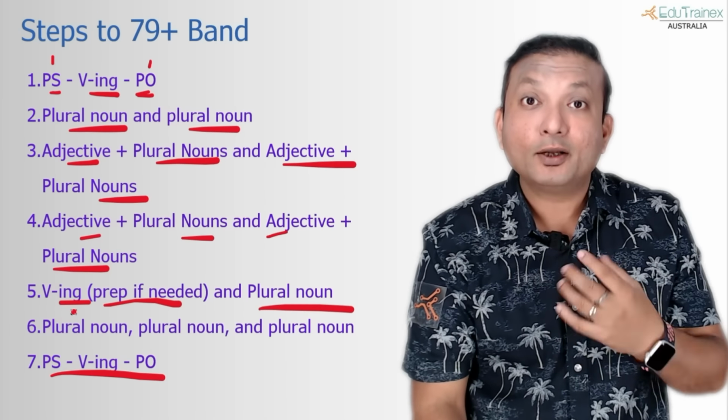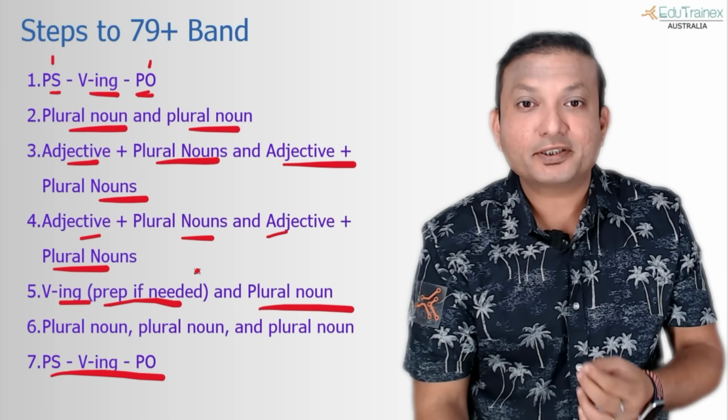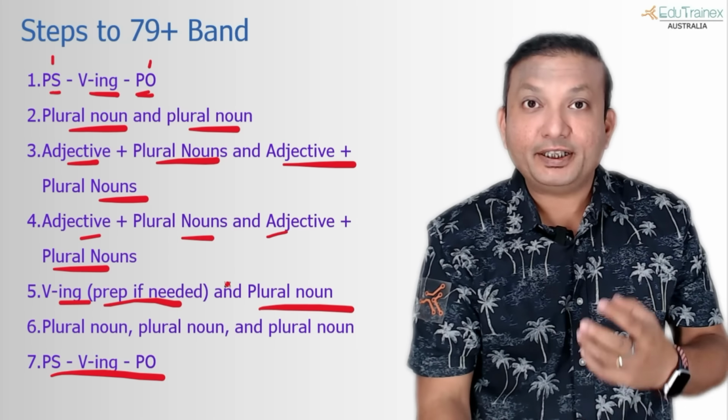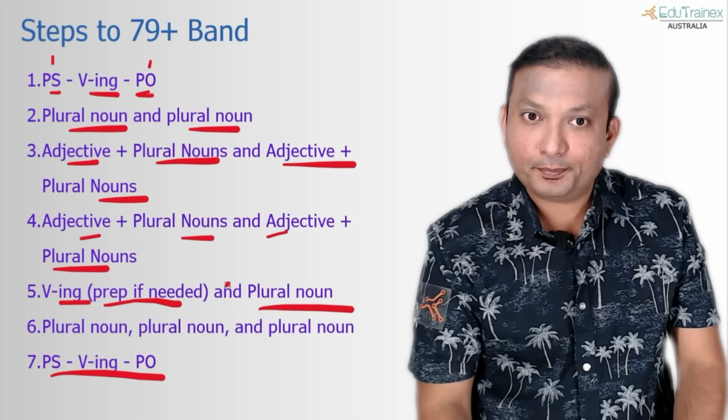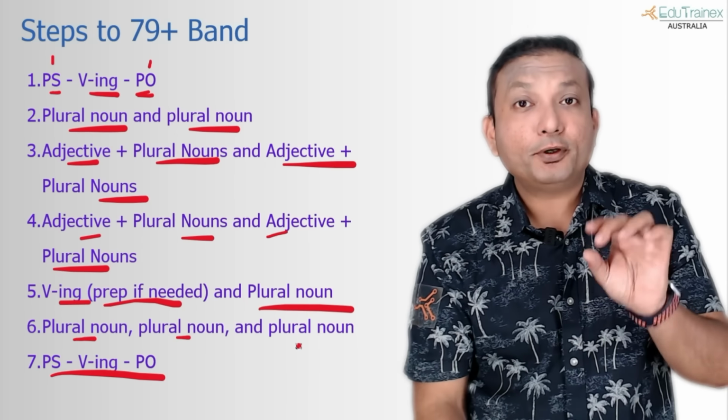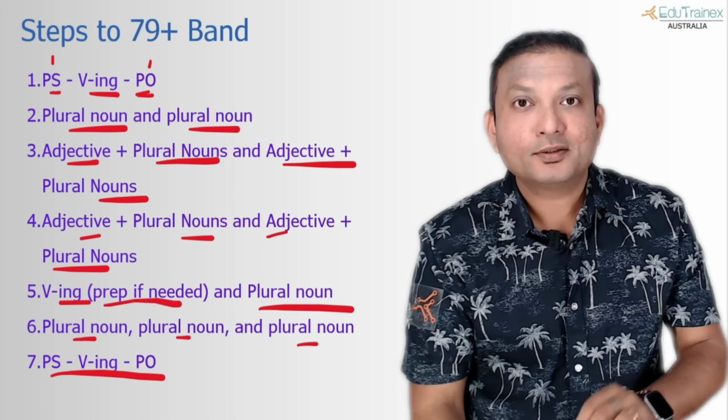But if you can elaborate or you can master this kind of response, then definitely you can get closer to 11 or even 12 out of 12. That's what we have seen. The next sentence, we are again picking a plural noun and a plural noun. We're just picking plural nouns. Even if you have noted down a singular noun, just pluralize it.